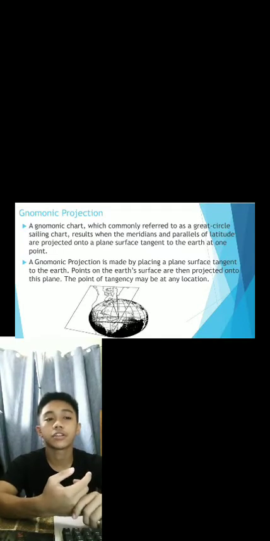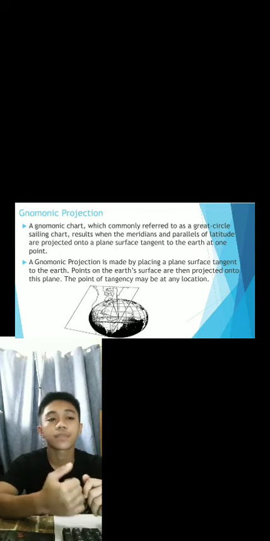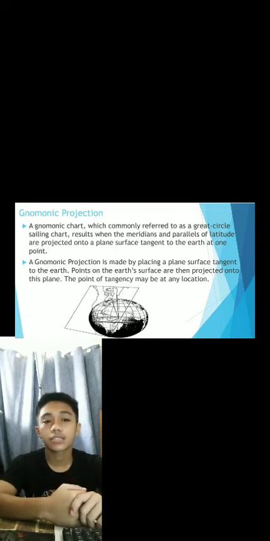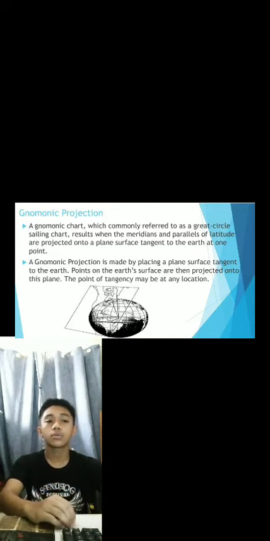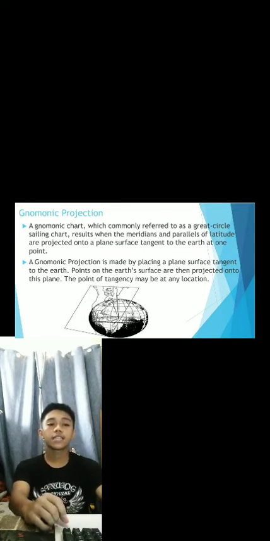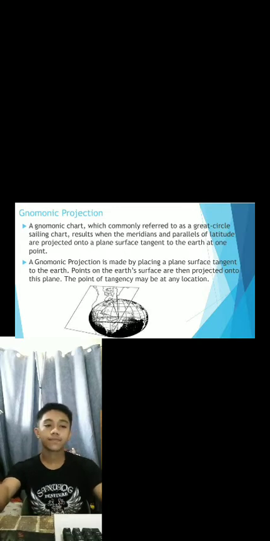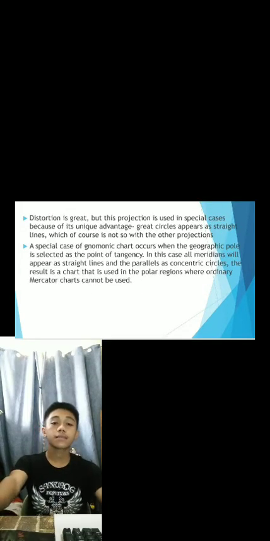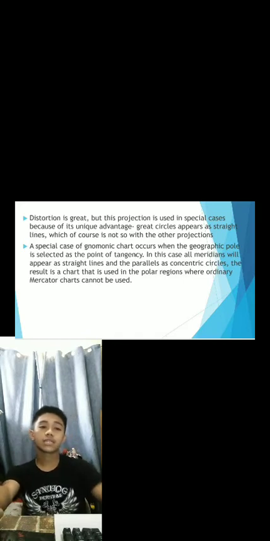Gnomonic projection. A gnomonic projection, which is commonly referred to as a great circle sailing chart, results when the meridians and parallels of latitude are projected onto a plane surface tangent to the Earth at one point. The gnomonic projection is made by placing a plane surface tangent to the Earth. Points on the Earth's surface are then projected onto this plane. The point of tangency may be at any location. Distortion is great, but this projection is used in special cases because of its unique advantages.